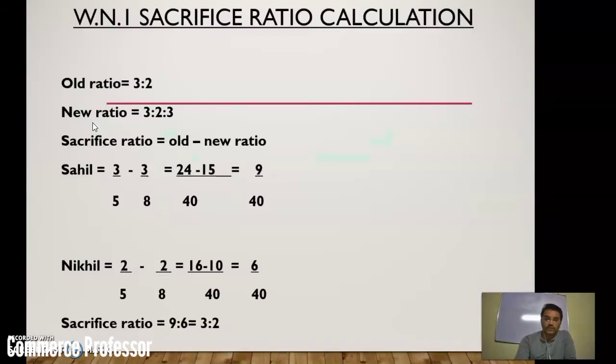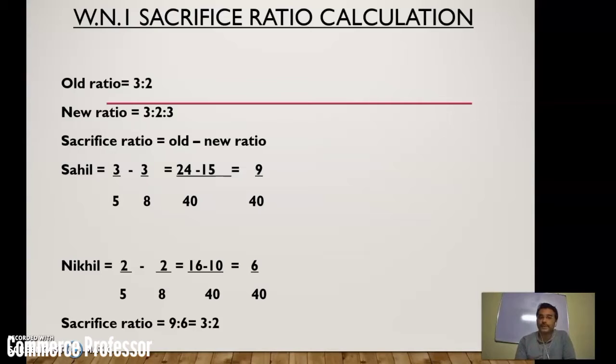First of all, see, the sacrifice ratio calculation working note is provided. The old ratio is 3:2, that means 3/5 and 2/5, first partner Sahil, second partner Nikhil. When we calculate the sacrifice ratio, we must know the new ratio also.